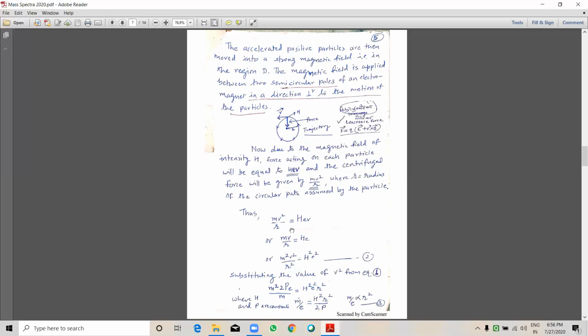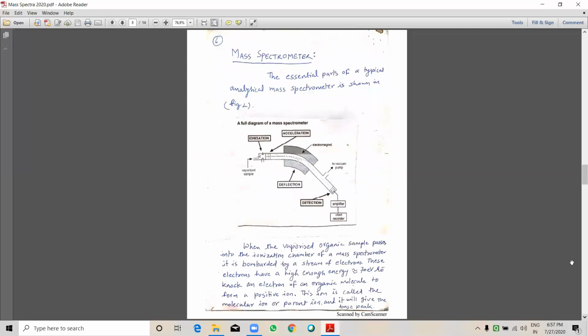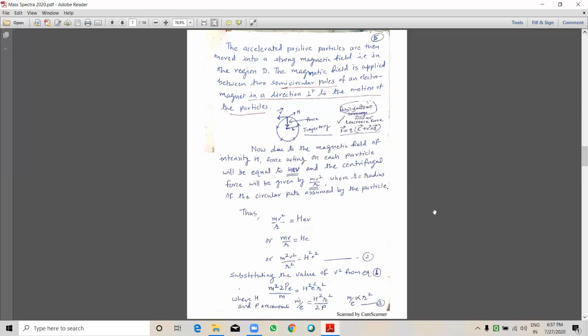By cancelling v, mv upon r is equal to He. On squaring this equation, we get m squared v squared upon r squared equal to H squared e squared.